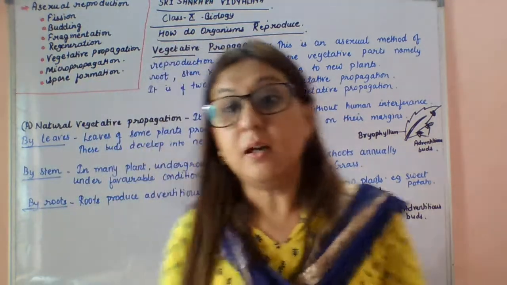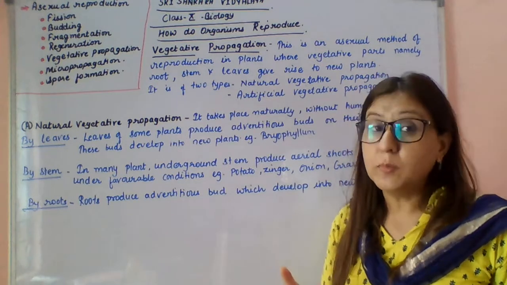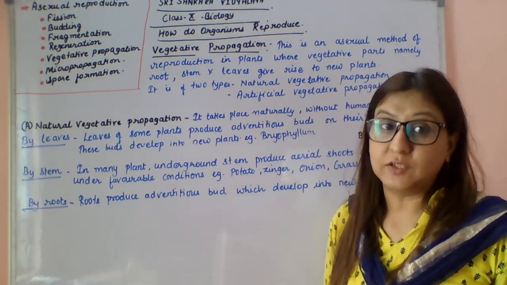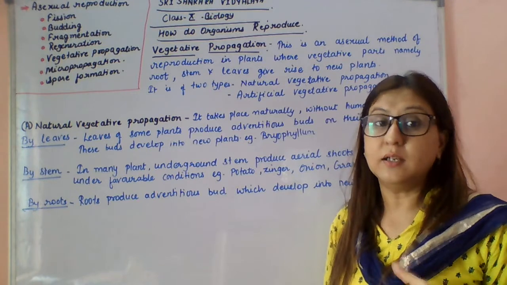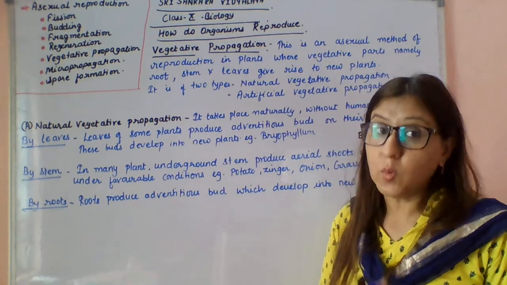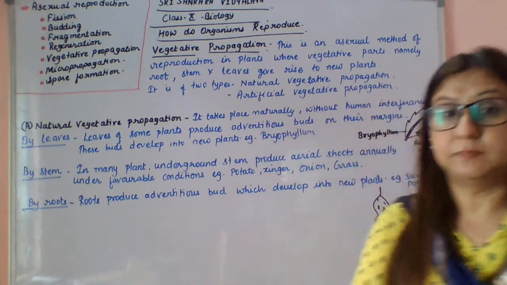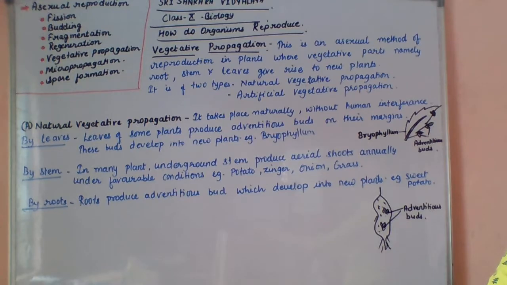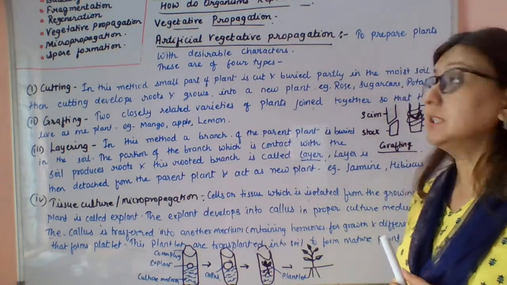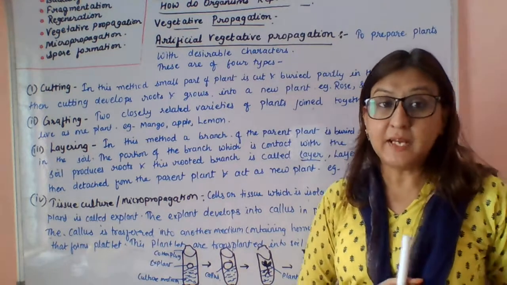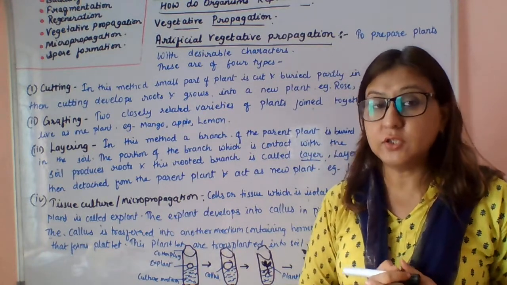Next, we will see artificial vegetative propagation. As the name tells, where human interference is there, it will not take place naturally. We do it for our own benefit. So next we will study artificial vegetative propagation. To prepare plants with desirable characteristics, we go through this. We will see how many types of artificial vegetative propagation there are.